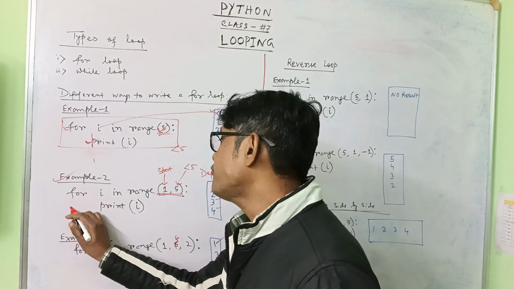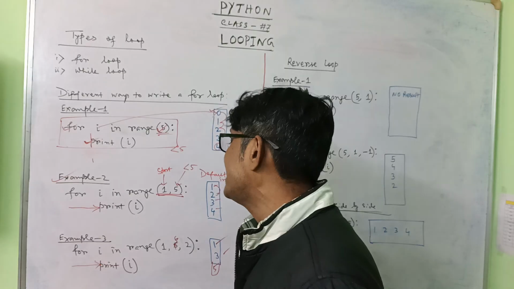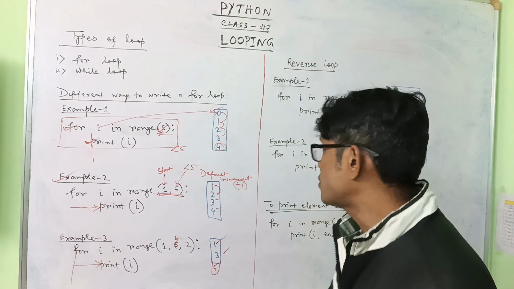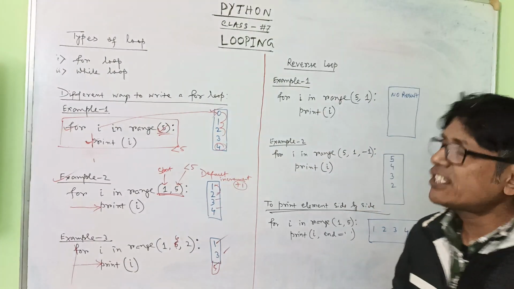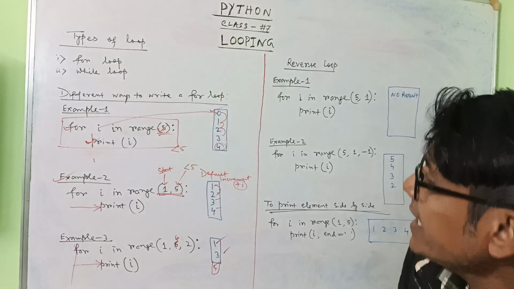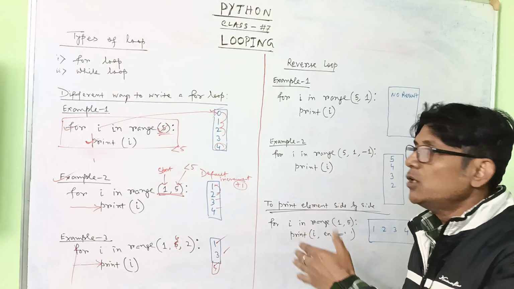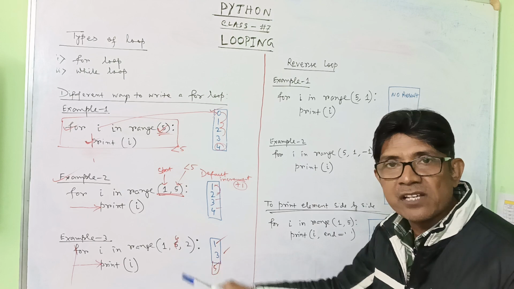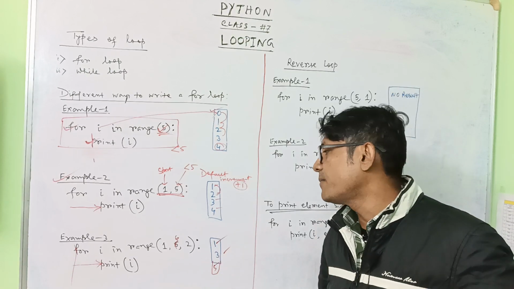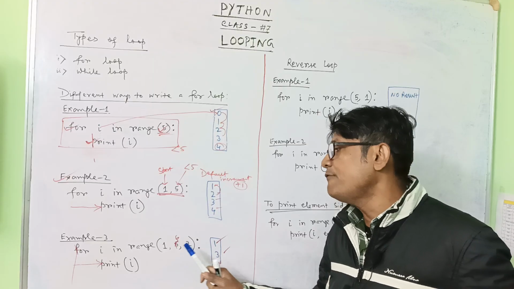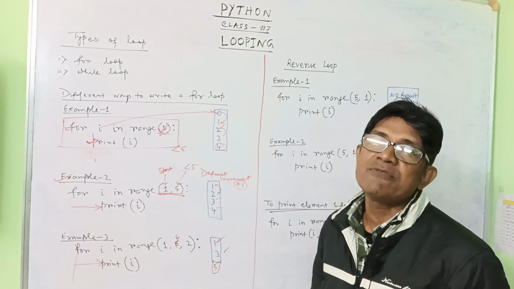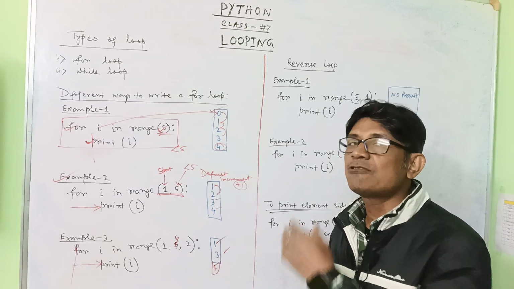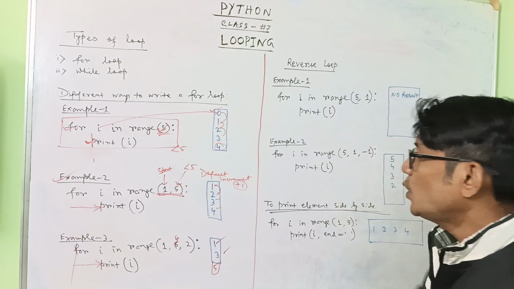So you must write after using a tab. After using a tab, you must write the line. Don't write this line straight under the for, otherwise it will not work. So this is a for loop. Normally we access from a smaller number to a greater number, going plus 1. If you write the steps, how many steps you want to jump, that is why I have written 2. If you write 3, after 1 it will read 4, then it will try to read 7. If you give the condition up to 6 here, it will not read that 7. So this 3 is over.